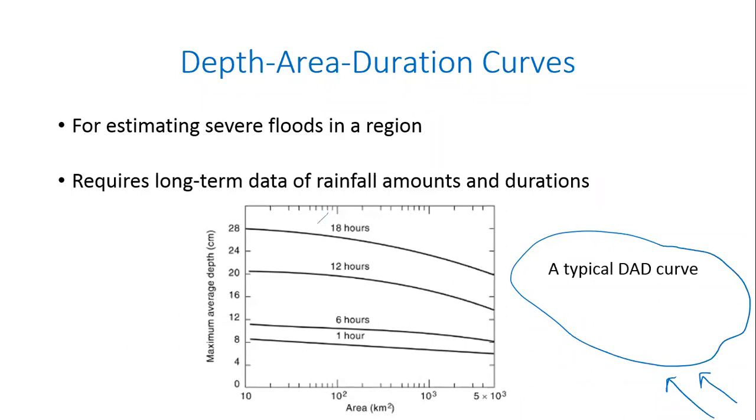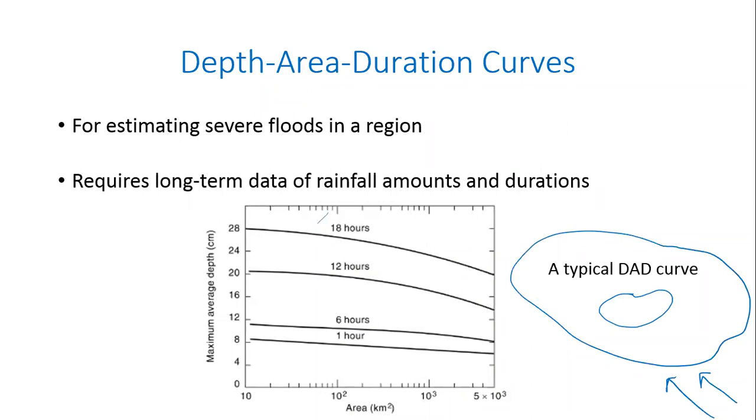Let us say this storm lasts for 12 hours. And it covers the entire catchment, but different points in the catchment will not receive the same amount of rainfall. So maybe the center of the storm where the maximum rainfall happens, let us say it's covering this area.